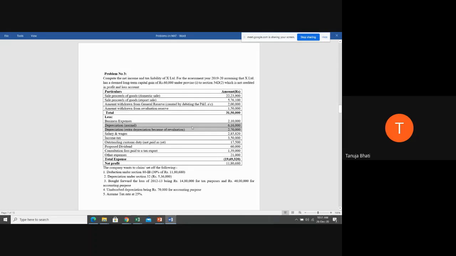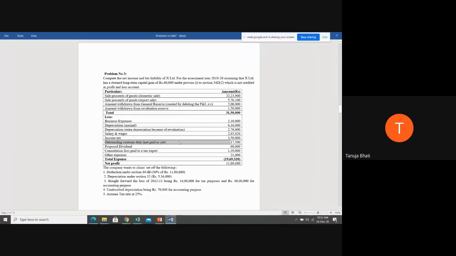Is this clear? Is the depreciation part clear, students? Yes? Yes, ma'am. Okay, next. Salary and wages. Is it an allowable expense or disallowable expense? Allowable expense. So if it is allowable, you need not add it to the net profit. Income tax. Is it an allowable expense under income from head business and profession or disallowable expense? Disallowable. Very good. If it is disallowed, you're going to add it back. Next.